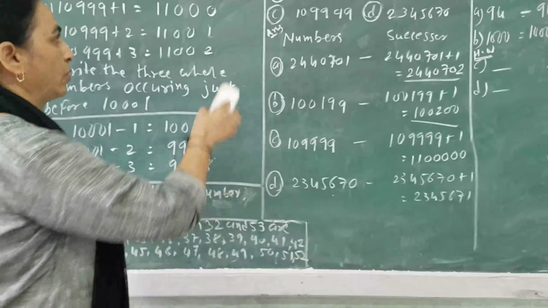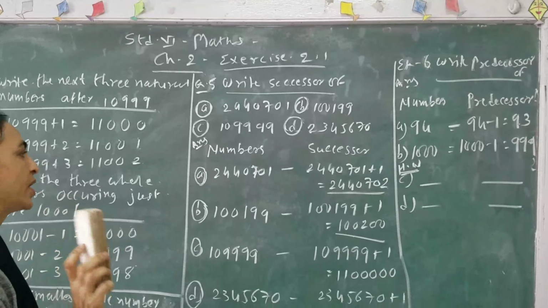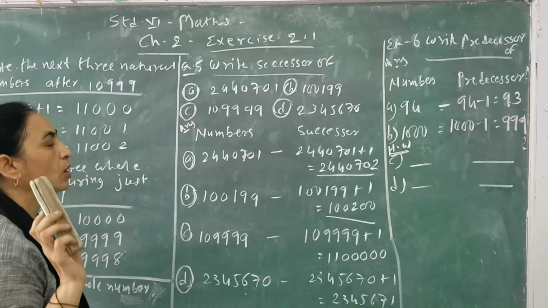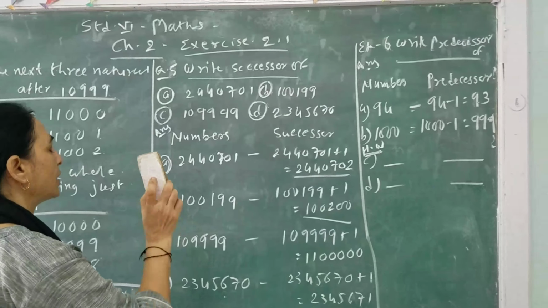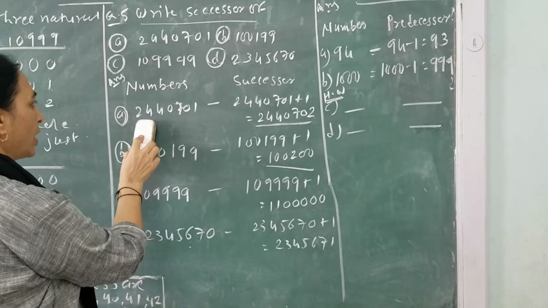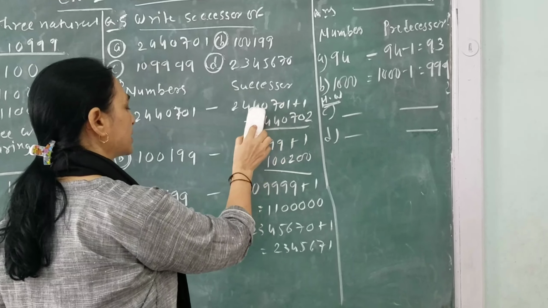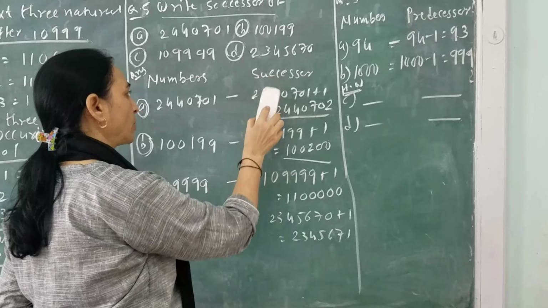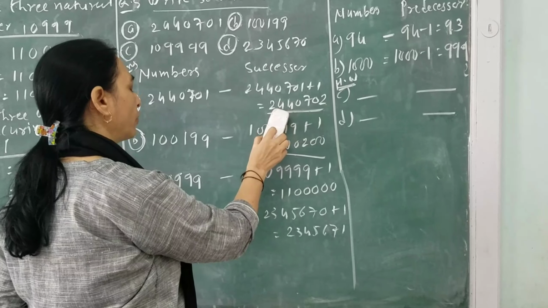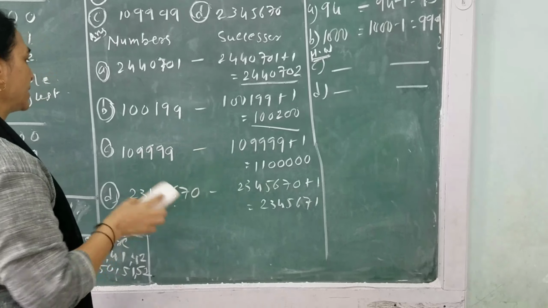Now question number 5. Write successor of. What is the meaning of successor? When you add plus 1 to the given number, you get the successor of the number. So here 4 numbers are given. First number is 24,40,701. So you just add 1 to this number, we will get the successor of this number, that is 24,40,702.